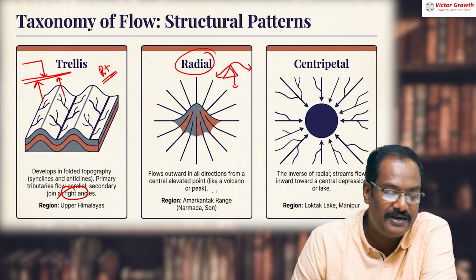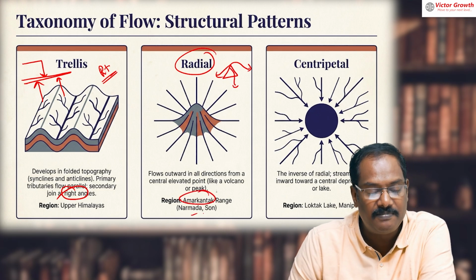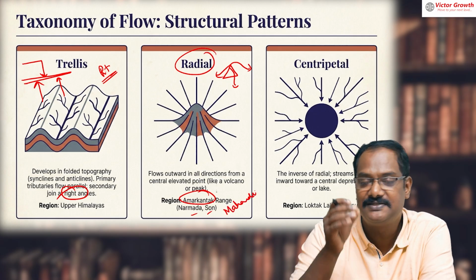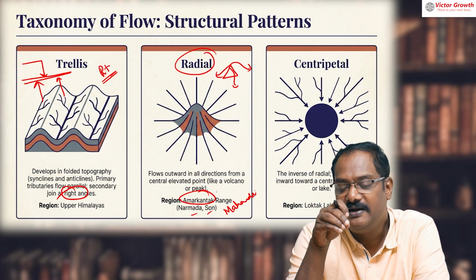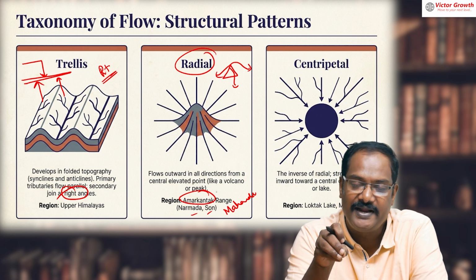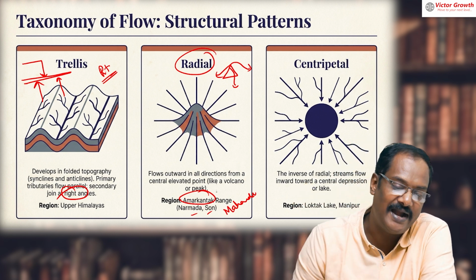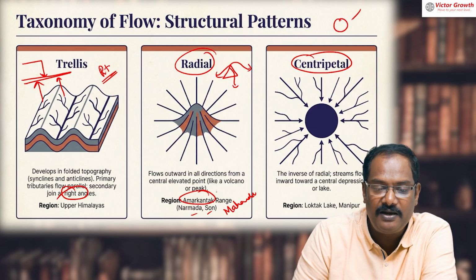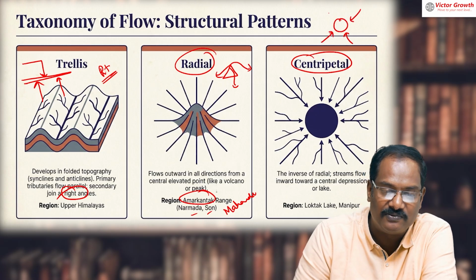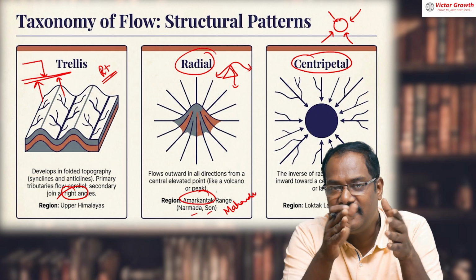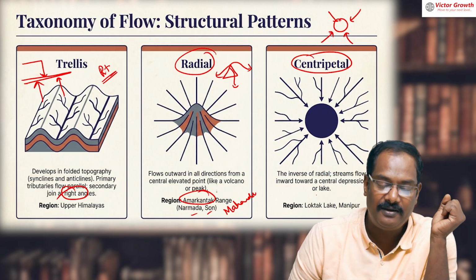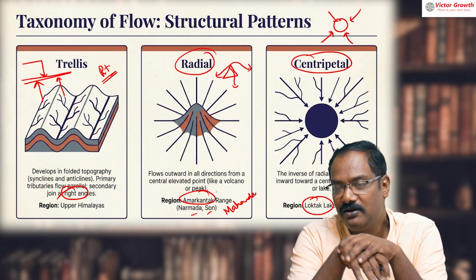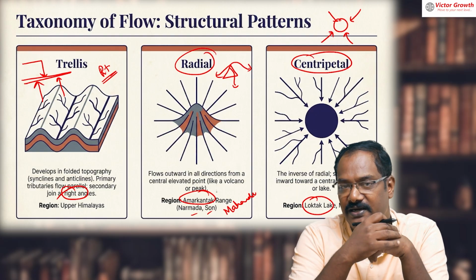Radial means one central point from where rivers are starting. For example, Amarkantak is the best example: Narmada, Son, in fact Mahanadi also starts somewhere there. One central point from where different rivers start and flow in different directions is known as radial. Centripetal is opposite to it: many rivers are coming and draining into one central point. Radial is a starting and centripetal is a draining. Example, Loktak lake in the central part of Manipur, where many rivers are joining into that lake.